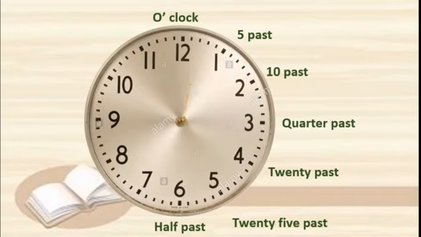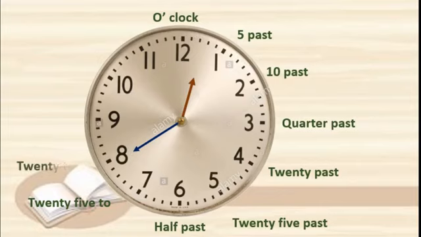When it moves to 7, then we have to read 25 minutes to. See here, we are not using past. Here we are using 25 to 1. Got this? 25 minutes to 1 o'clock. Then when it reaches 8, we have to lessen the 5 minutes. Then it becomes 20 minutes to 1.